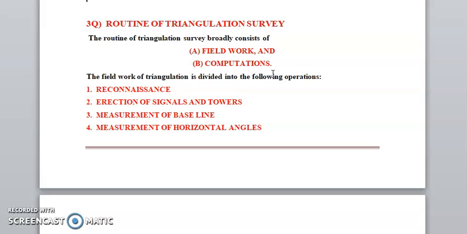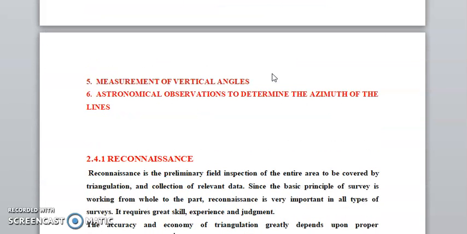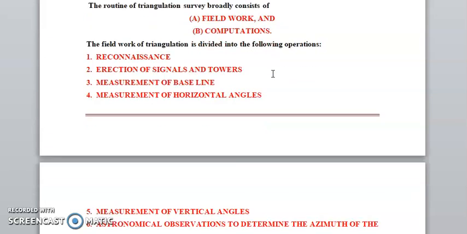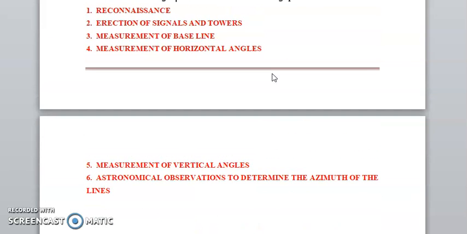Field work of triangulation is divided into the following operations: reconnaissance, which is very important; erection of signals and towers; measurement of baseline; measurement of horizontal angle; measurement of vertical angle; and astronomical observation to determine the azimuth of the baseline. There are six types.